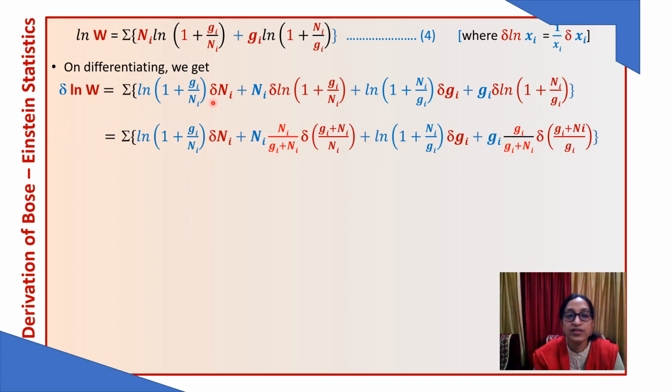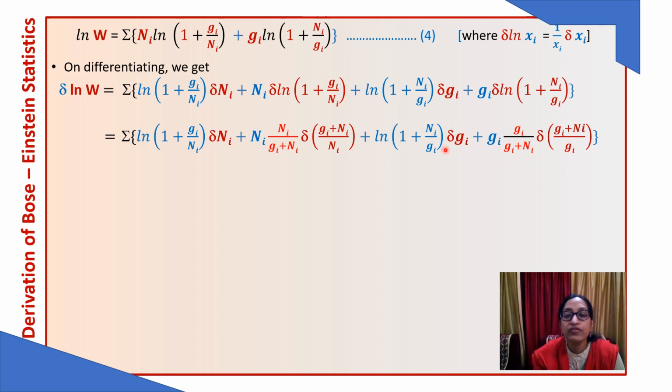This term is written as such. This is Ni. 1 upon x has been written like this. Del, then this is the x. Similarly, this has been written as such, and this again is in 1 by x del x form, we will get this form. Okay.